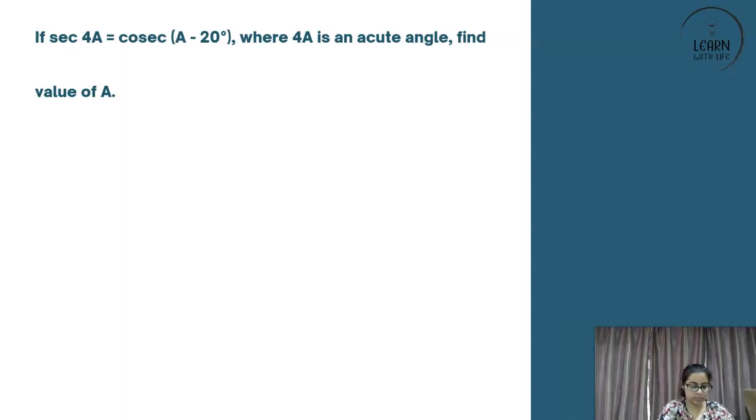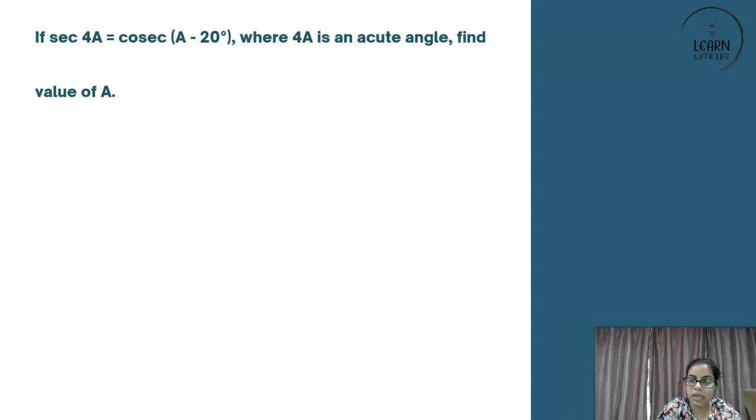What do you think is the answer? Anji, what do you think is the answer? If secant 4a is equal to cosec a minus 20, find a such that 4a is an acute angle. Okay. And by the way, 4a being an acute angle, what does this mean? What is an acute angle? An angle which is greater than 0 degree and less than 90 degree.